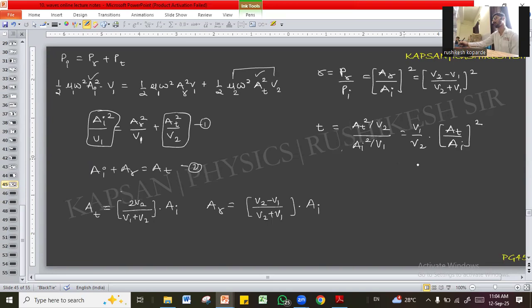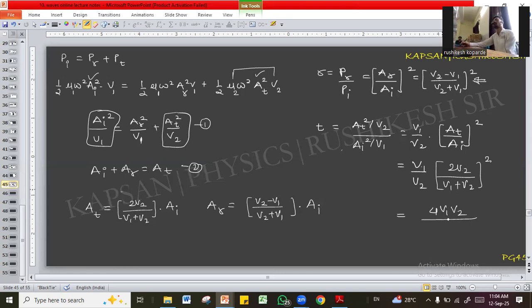Now AT upon AI, you know that the amplitude of the transmitted wave can be greater or less than the incident amplitude depending on the value of V2. So it is 2V2 upon V1 plus V2, whole bracket square. If you solve this, what will you get? This 2 square is 4, this V1 as it is, this V2 square upon V2 is V2. So 4V1V2, upon V1 plus V2.